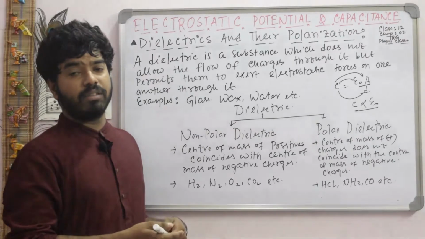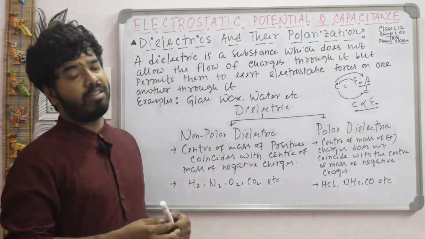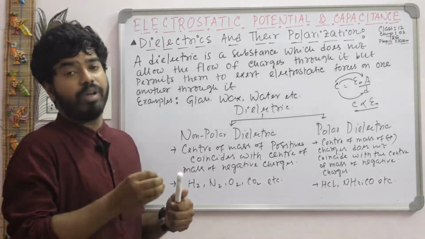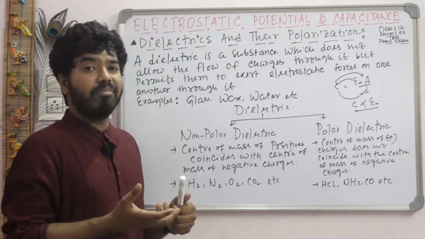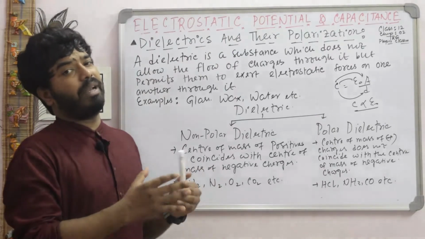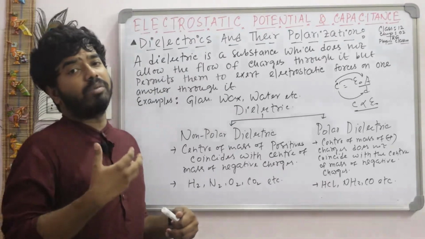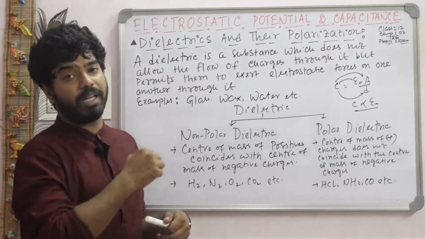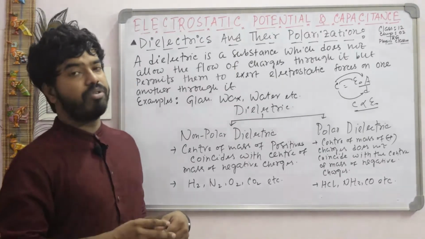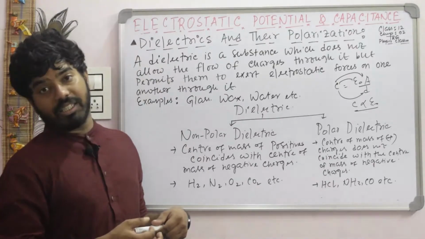Now the question is, you already derived the capacitance of a parallel plate capacitor when in between the plates there is a vacuum. Now here we introduce some medium between the plates, between the separation of the parallel plates. Then we find out what will be the change of capacitance for this parallel plate capacitor. So for this purpose, at first you have to know what is a dielectric and what is polarization.